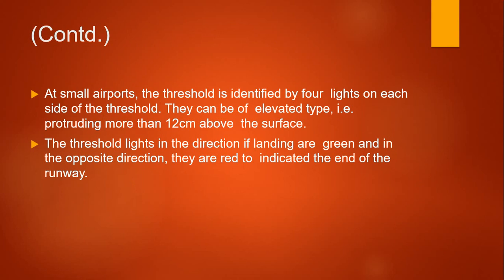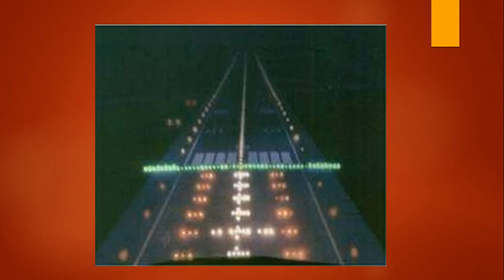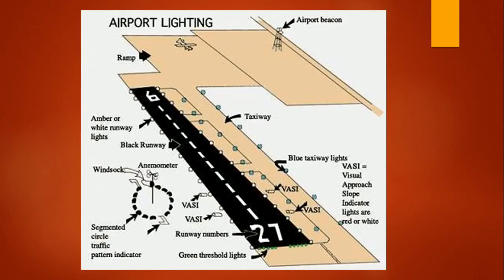At a smaller airport, the threshold is identified by 4 lights on each side of the threshold, and they can be of elevated type, that is, protruding more than 12 centimeters above the surface. The threshold light in the direction of landing is green, and in the opposite direction it is red to indicate the end of the runway. So this indicates the landing, which will be green.